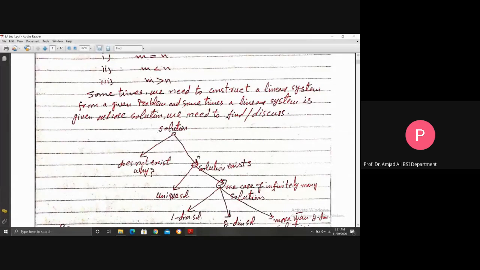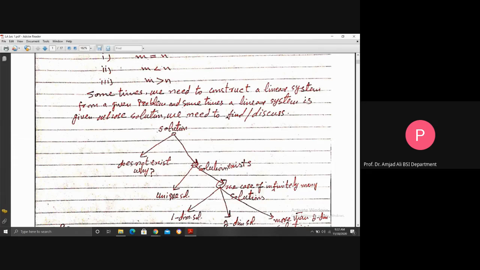By this tree diagram, we look at the nature of the solution; sometimes the solution does not exist. At this level, we need to discuss the reason why the solution does not exist. What is wrong with the system due to which it does not give you the solution?